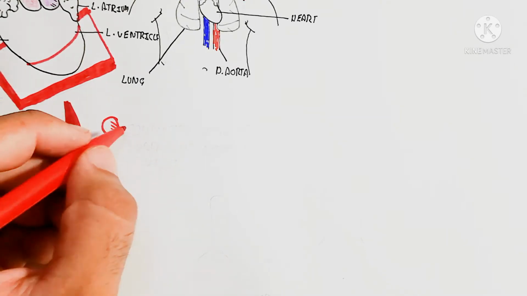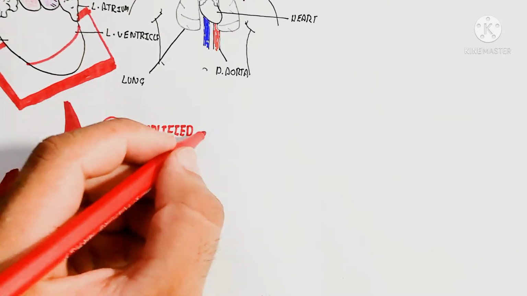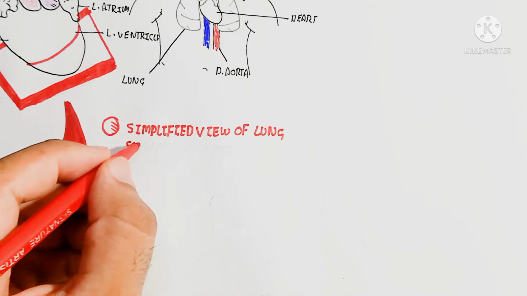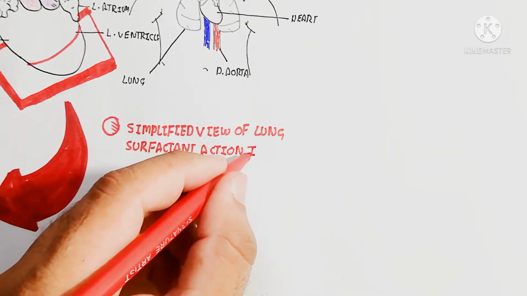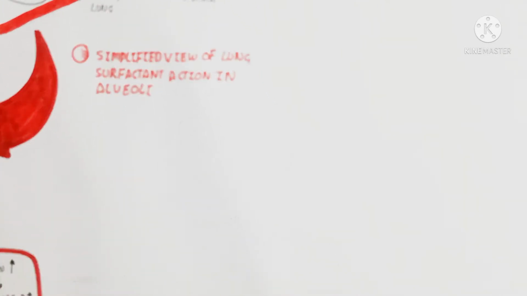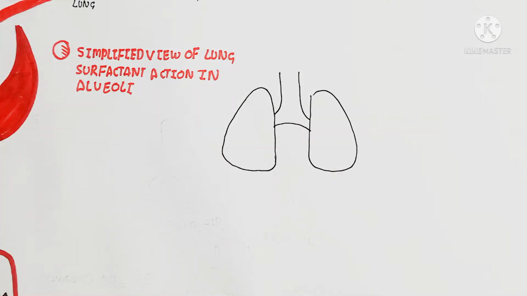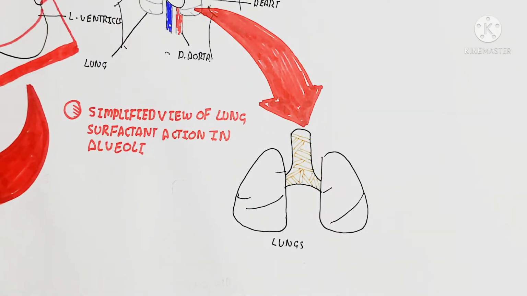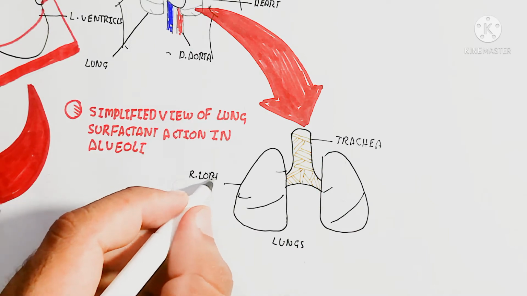So now we will discuss the simplified view of lung surfactant action in alveoli. The surfactant is important, which increases the pressure and also decreases the pressure. Why? Let's understand the basic concept of that. The simplified lung surfactant action in alveoli for breathing in and breathing out. So the surfactant is very important. It is used for breathing in and breathing out due to the changes of the pressure.